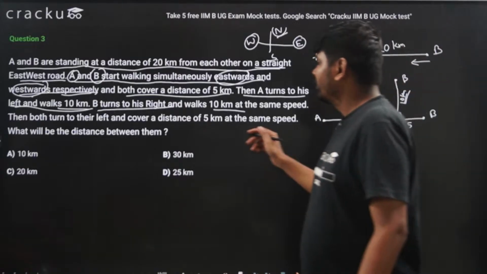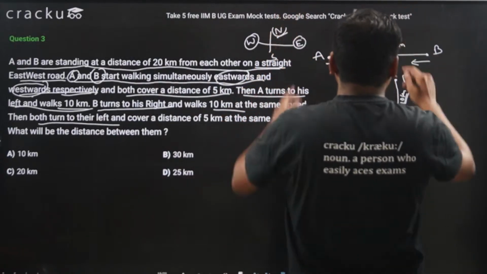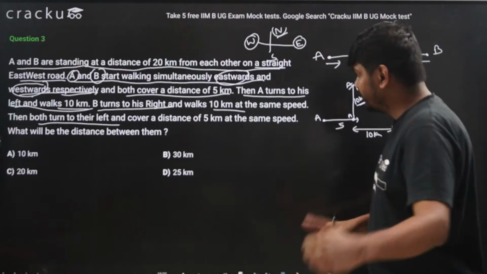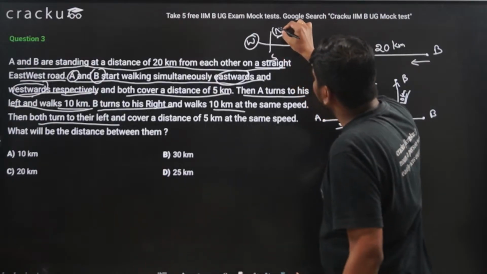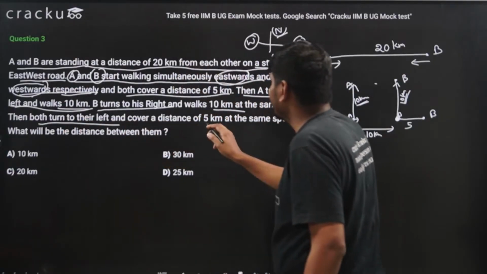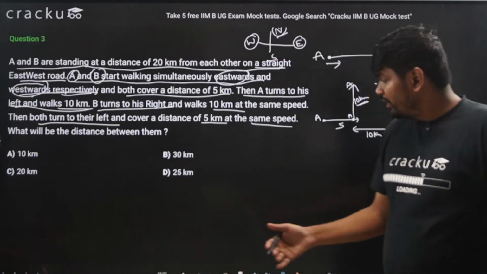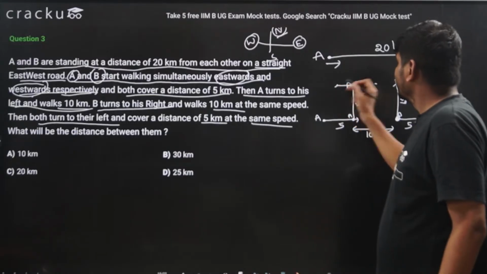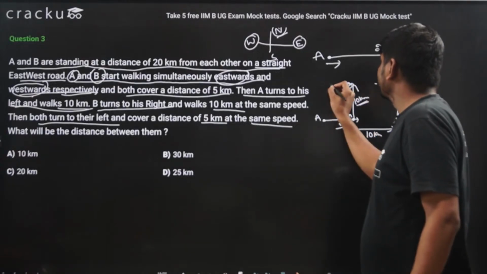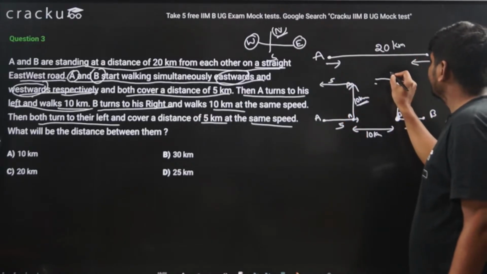Now after that, both turn to the left. Now both are facing in the north direction. B is also facing in north direction, A is also facing in north direction. Now they take a left. When you are facing the north direction and you take a left, that is west direction. So both of them cover a distance of 5 kilometers at the same speed. So both move the distance of 5 kilometers. This is 5 kilometers, and from here also we move the distance of 5 kilometers.